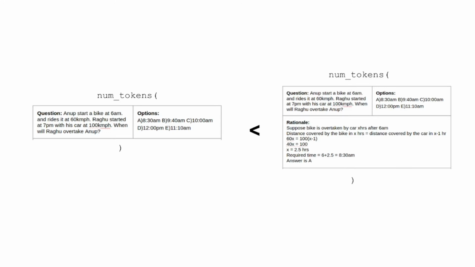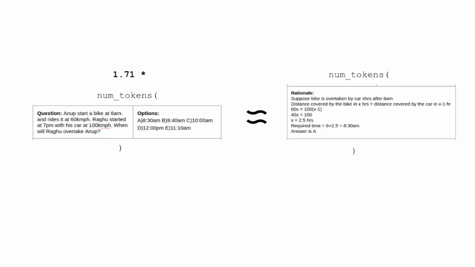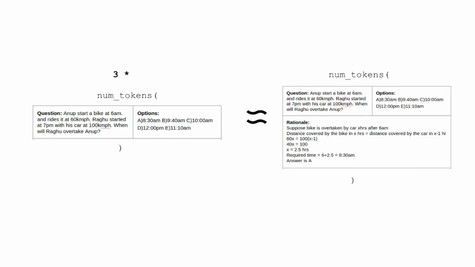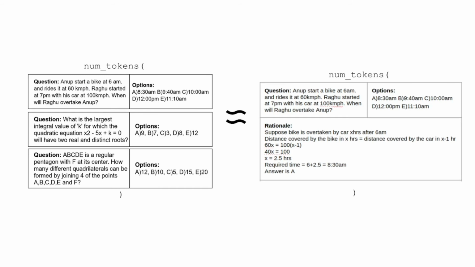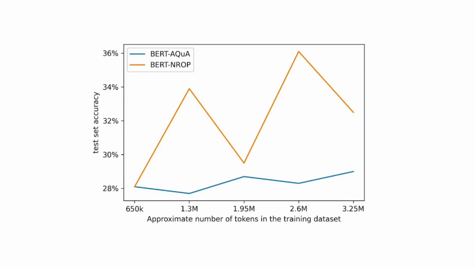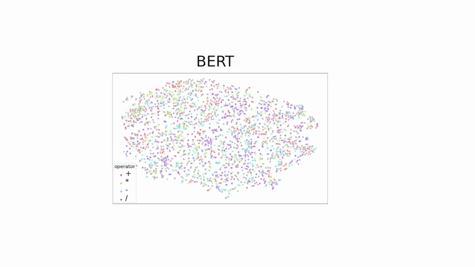To make a fair comparison between the 2 models, we first measured that rationals contain, on average, around 2 times more tokens than questions. Therefore, we need 3 times more data points for BERT AQuA than for BERT AQuA-RAT. We created pairs of samples with rationals and without rationals with similar numbers of tokens and compared the score. The results show that rational tokens were utilized much better than question tokens, and that they are indeed qualitatively better for learning mathematical skills. Further investigation of the models revealed other observations.